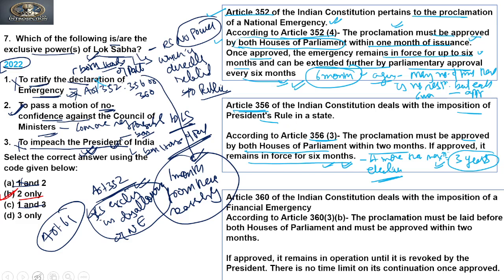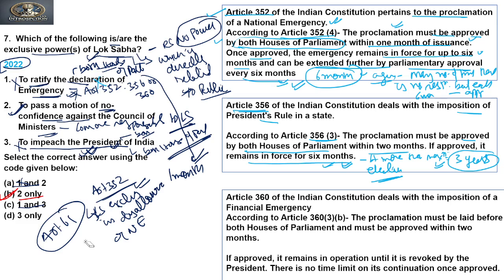Now if we see the next, Article 360 of the Indian Constitution deals with the imposition of financial emergency. According to Article 360 Clause 3 Subclause B, the proclamation must be laid before both Houses of Parliament. Yes.